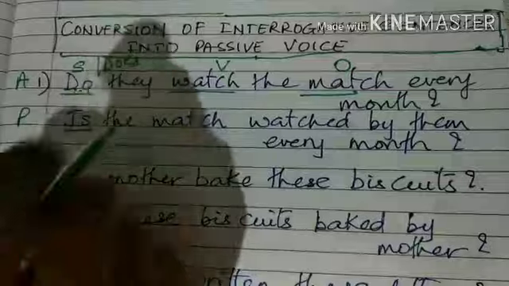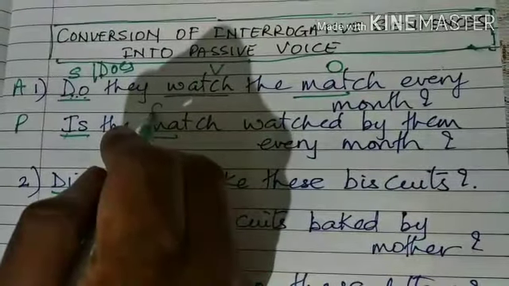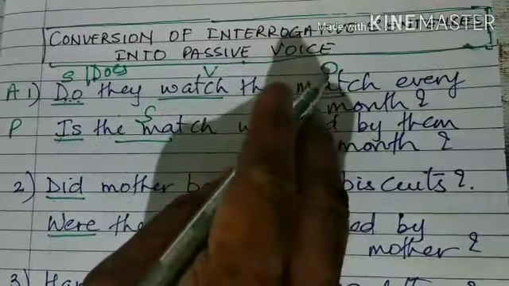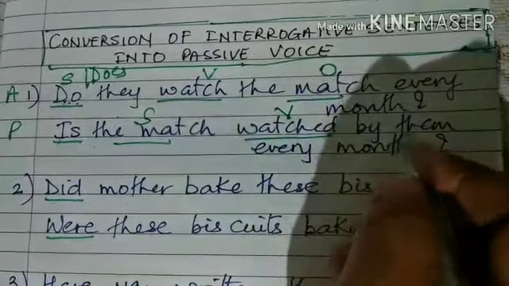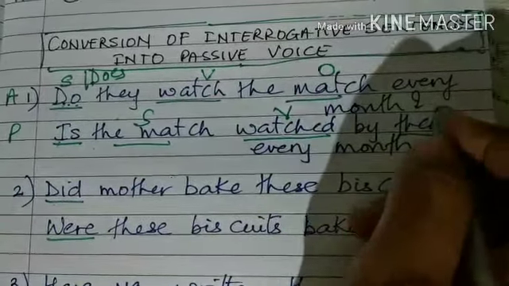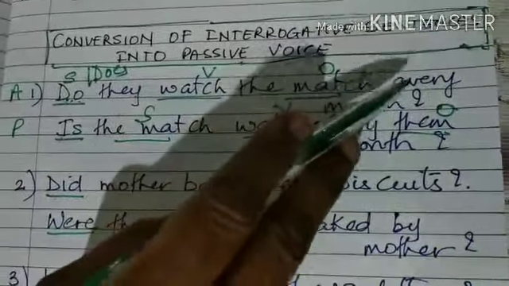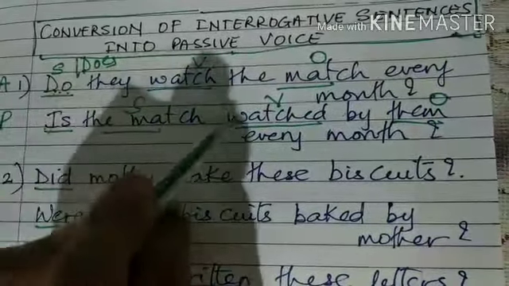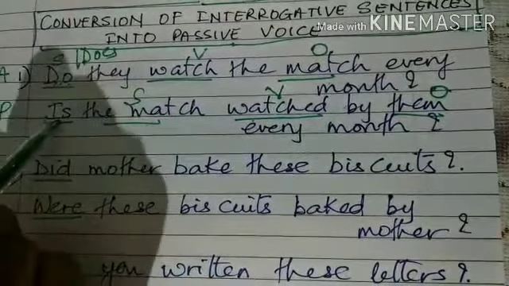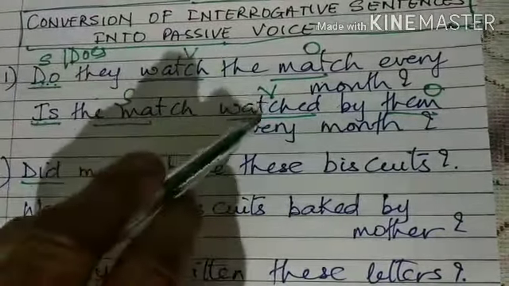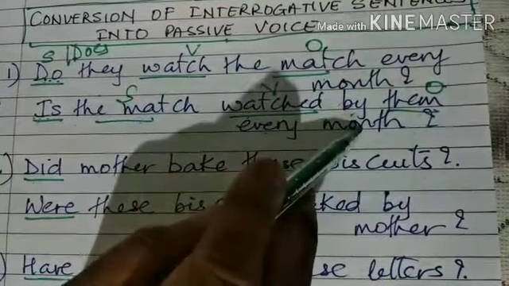The object comes here, that is, in the place of the subject. So here, subject, verb, and this is the object. Do they watch the match every month? Is the match watched? Because here this is present tense. Is the match watched by them every month?